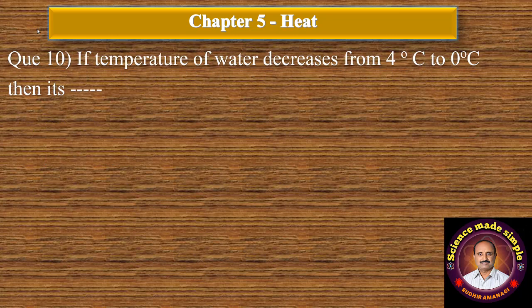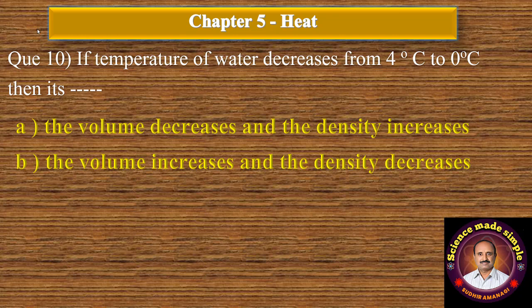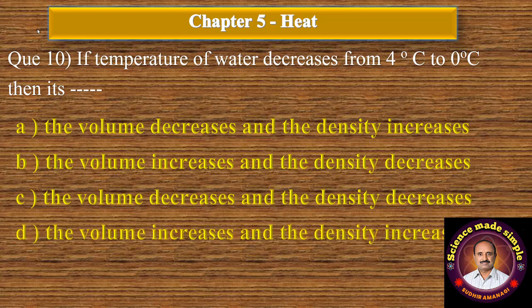Question number 10. If temperature of water decreases from 4 degrees Celsius to 0 degrees Celsius, then its dash dash. A option the volume decreases and the density increases. B the volume increases and the density decreases. C option the volume decreases and the density decreases. And D option the volume increases and the density increases. The correct option is option B, the volume increases and the density decreases.